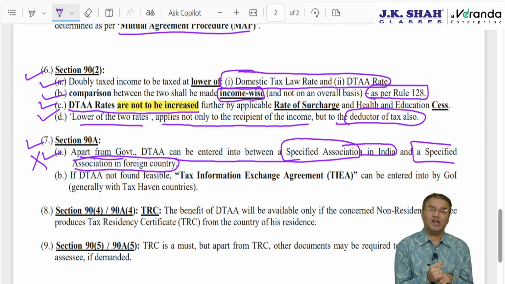So, for that there are 19 tax haven countries. Most of them don't even have their own government. They have a monarchy system or they are controlled by some other country.